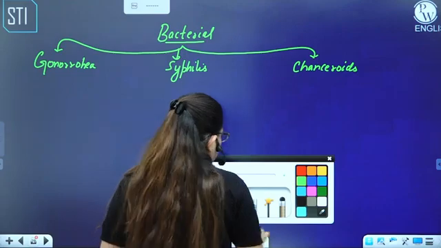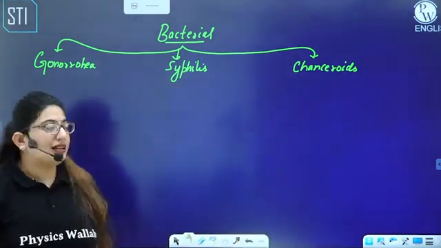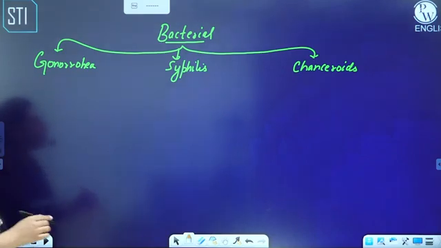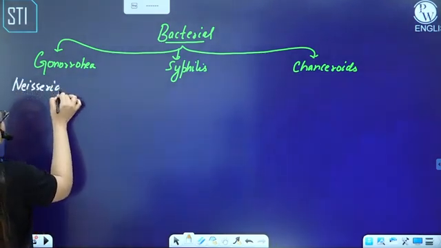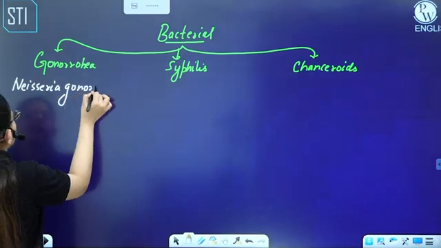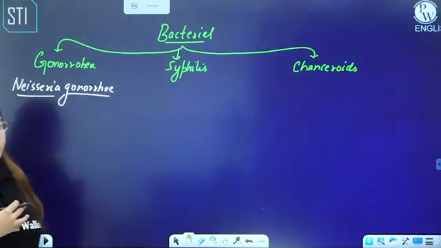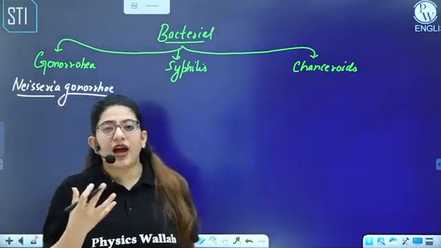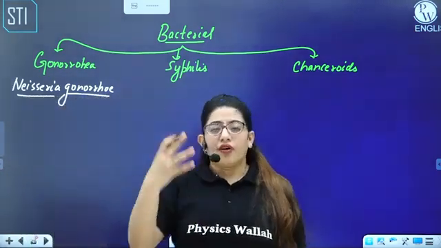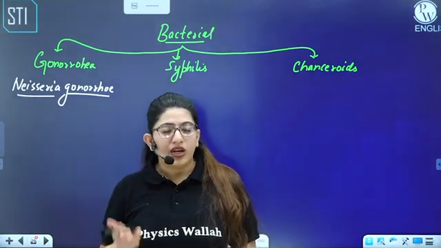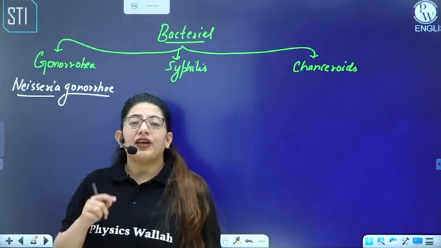So if I talk about gonorrhea, it is caused by, again, a bacteria, because these are bacterial STIs. The bacteria is Neisseria gonorrhoeae. What happens in this is there is inflammation in the genitals, in the reproductive tract, and this inflammation and infection can go further into the other organs. Like in the case of a female, it will start from the external genitals and vagina, it will reach the uterus and then the fallopian tube.